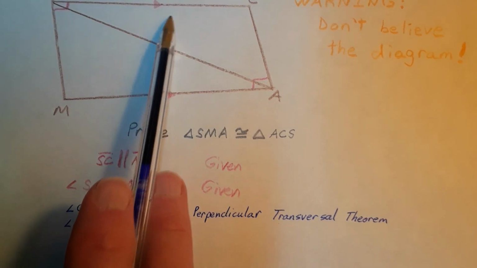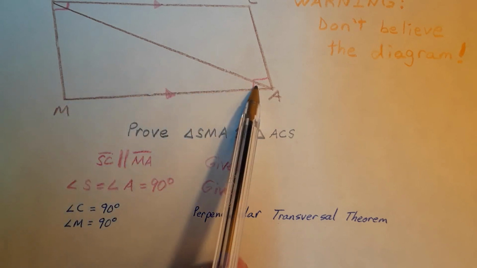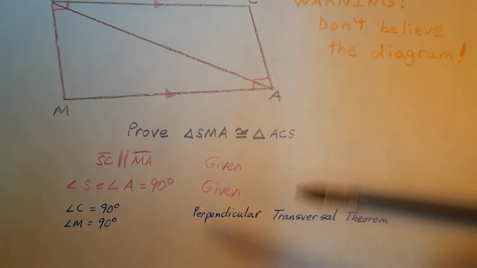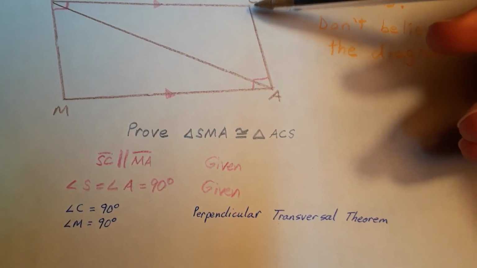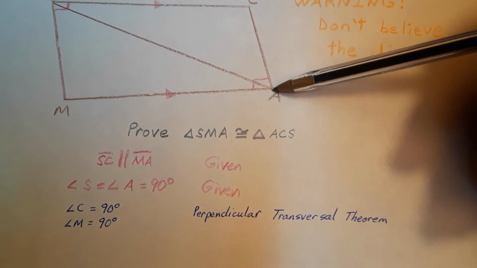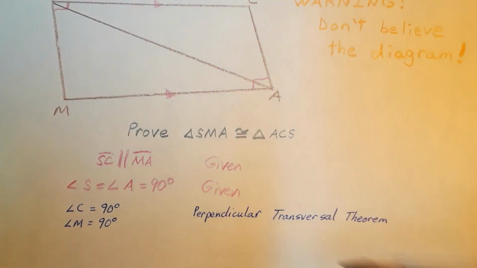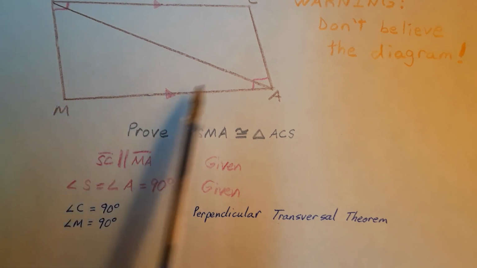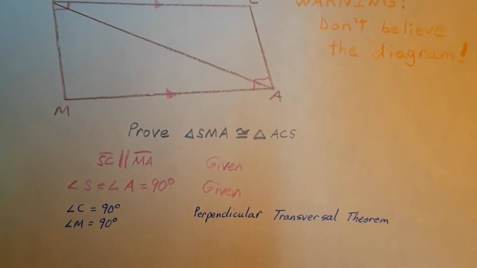Now, given that these two are parallel and that we have 90-degree angles here, we know by an extension of the definition of parallel lines that they are everywhere equidistant from one another, so we can use them as a measuring device to know that the distance between C and A is the same as that between point S and point M. Further, we can state that SM is congruent to CA by the definition of congruence.